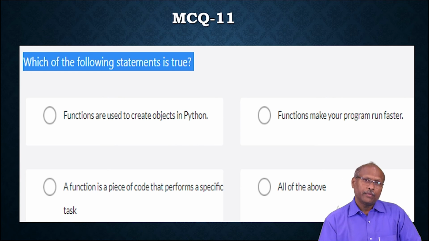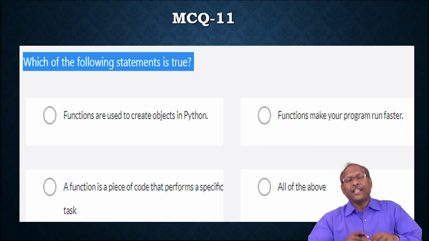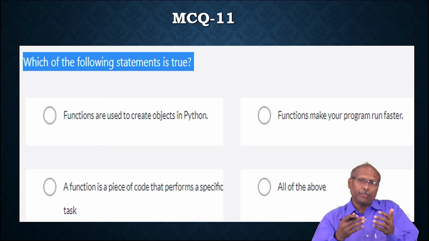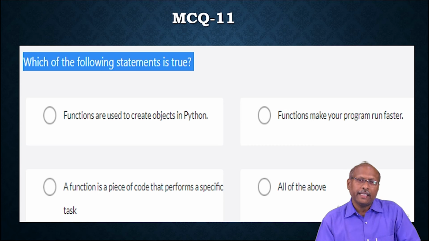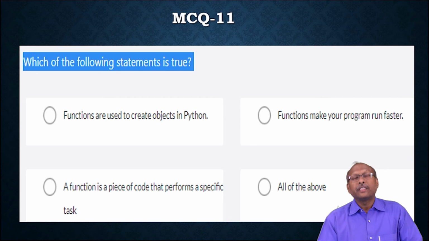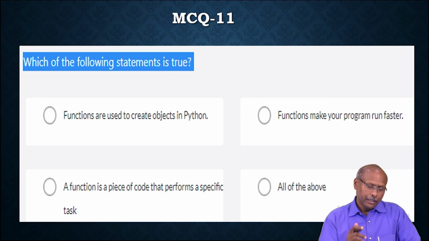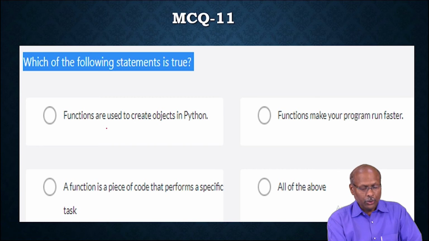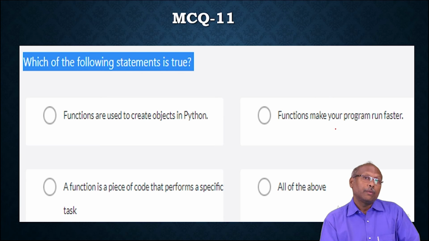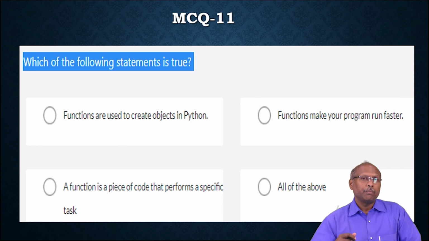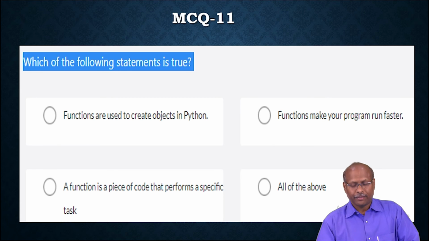Generally, when you write a program, the program will be using some functions. Functions are generally helpful for what? To create the program easily and make it easy to develop. So modularity will be implemented when you write a function. A piece of code that performs a specific task. But here the option says functions are used to create objects in Python. No. Functions make your program faster. No. Functions will be helpful to write the code easily, that means modularity will be implemented. So the code size may be reduced because the same code you may reuse, but it may not be faster.